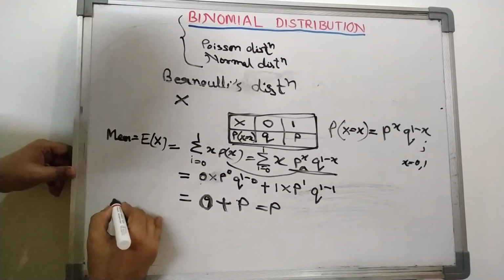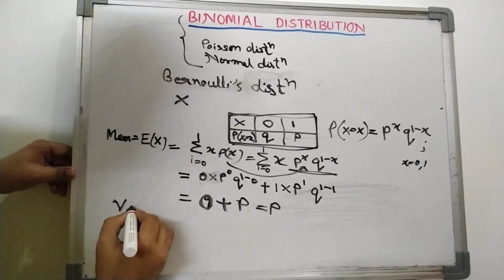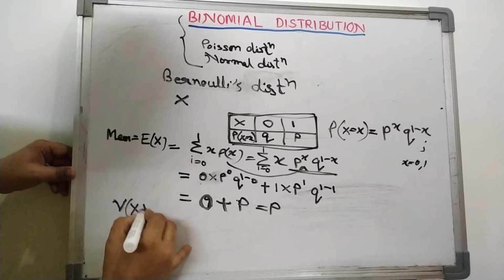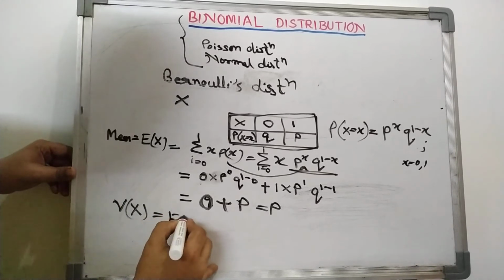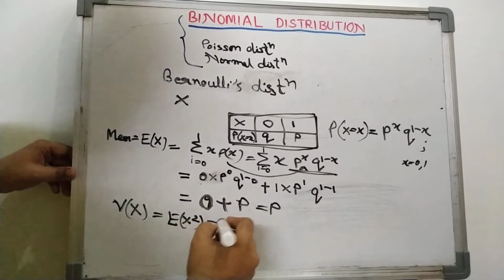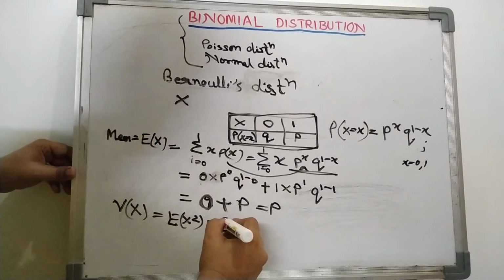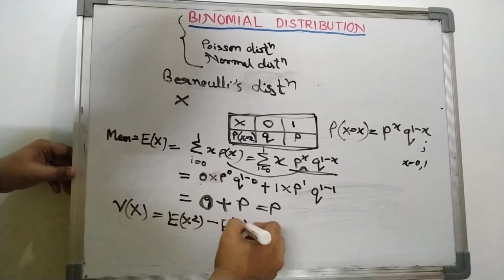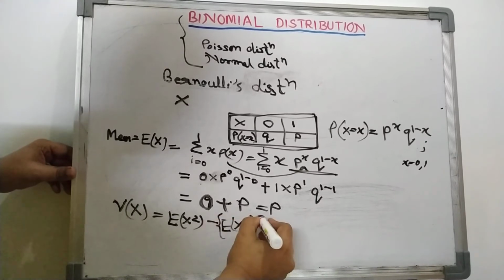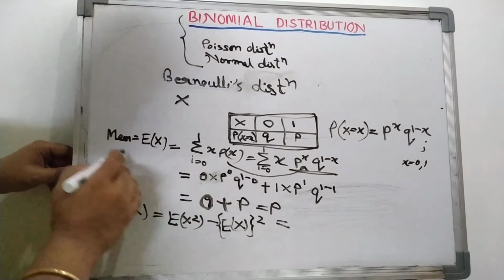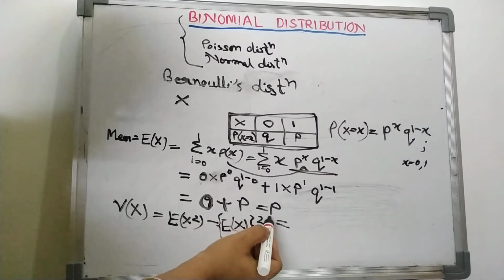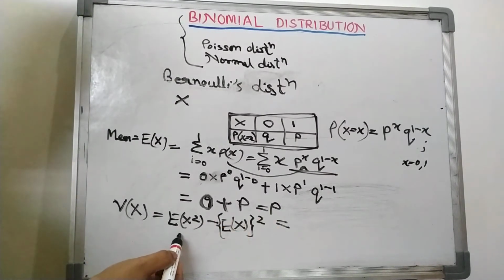Now for variance, you know what the variance formula is. We have studied in an earlier chapter that the variance of x is equal to the expectation of x square minus the expectation of x whole square. The expectation of x value is there, p. We need to find the expectation of x square.